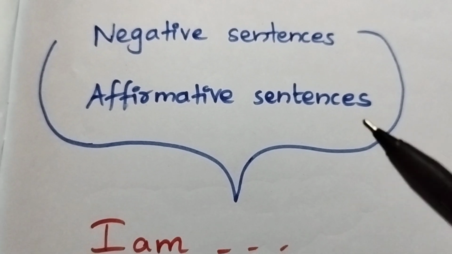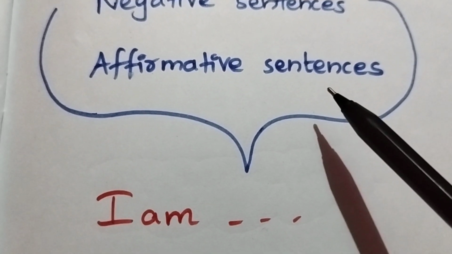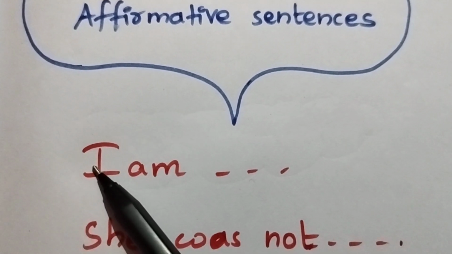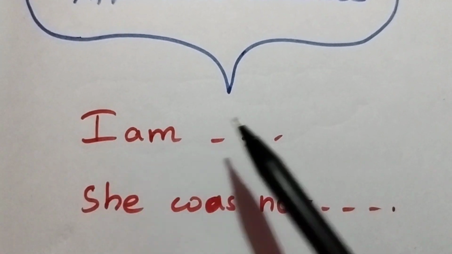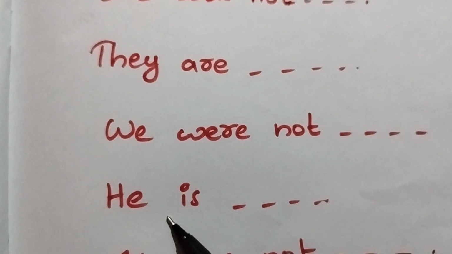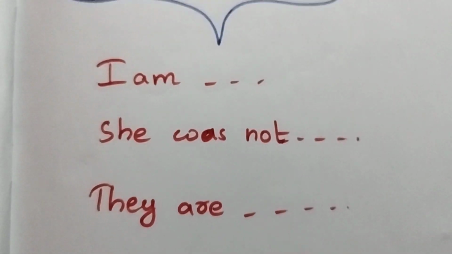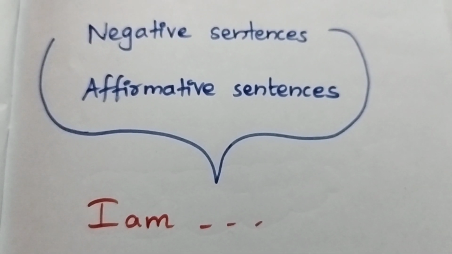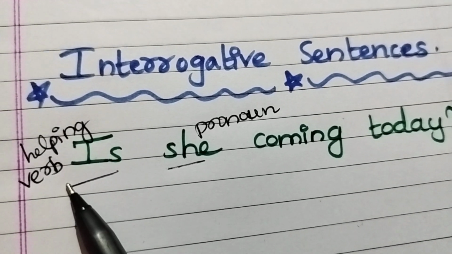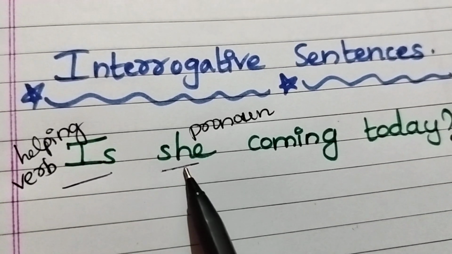So in case of negative sentences and affirmative sentences, you need to use the helping verb after the pronoun. For example, I am, she was not, they are, we were not, he is, it was not, etc. But in case of interrogative sentences, you need to write the helping verb first and then you need to write the pronoun after the helping verb.